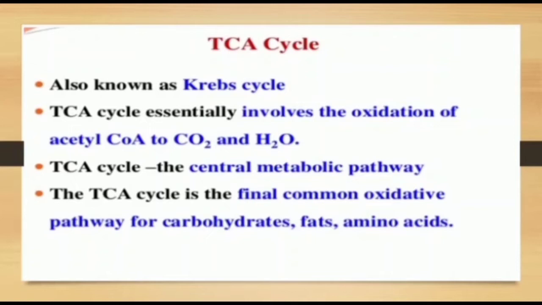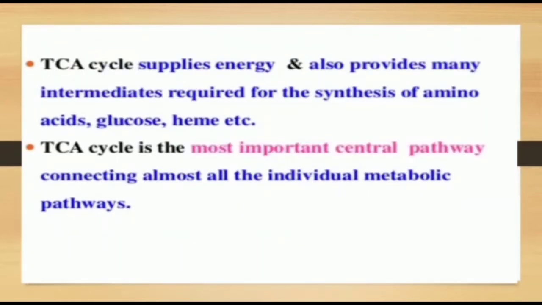The TCA cycle is a series of reactions through which final oxidation of acetyl coenzyme A to CO2 occurs. It is the final common oxidative pathway for carbohydrate, fat and amino acids. It supplies energy and also provides many intermediates required for the synthesis of amino acids, glucose, heme, etc. It is the most important central pathway connecting almost all the individual metabolic pathways.